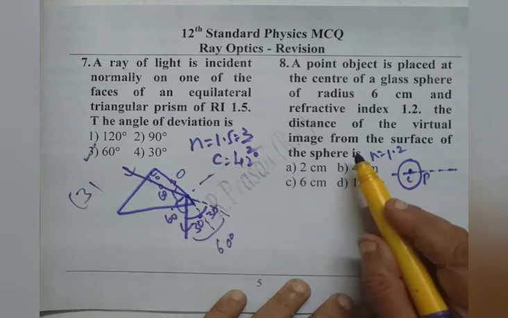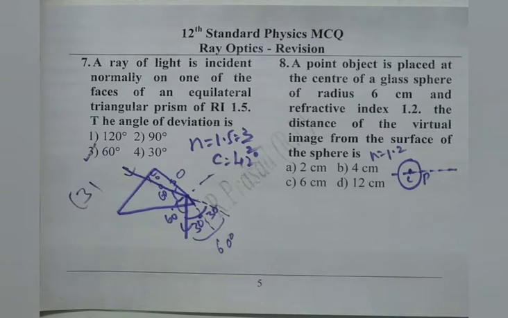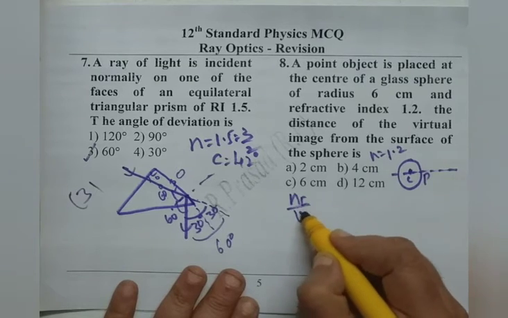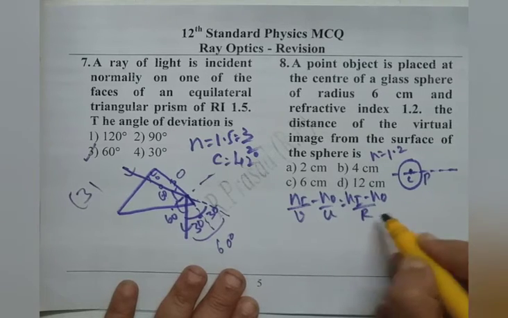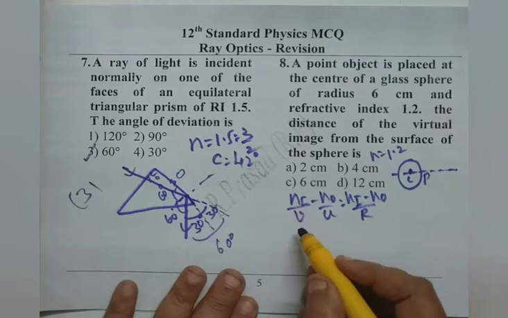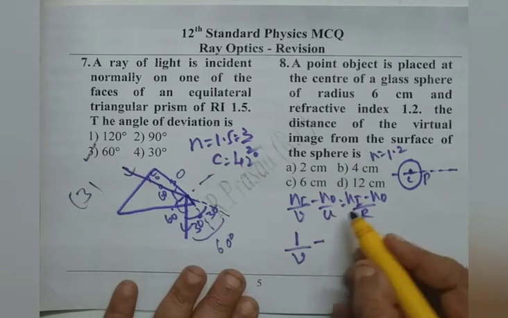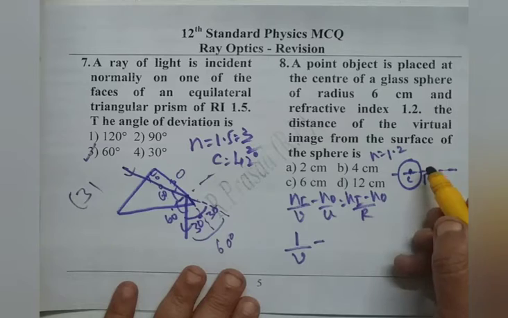Now we are asked to calculate the distance of the image. As we know, in curved surface cases, when the object is placed at the center of curvature, the image is also formed at the same point. Just like in the case of mirrors, we can show that now by using the curved surface refraction formula, that is Ni by V minus No by U is Ni minus No by R. We substitute for everything. Ni is in the air medium, so 1 by V minus No, the medium in which the object lies, that is 1.2.